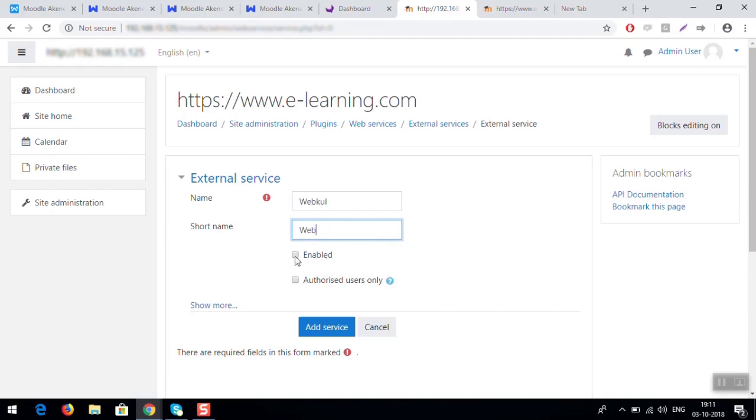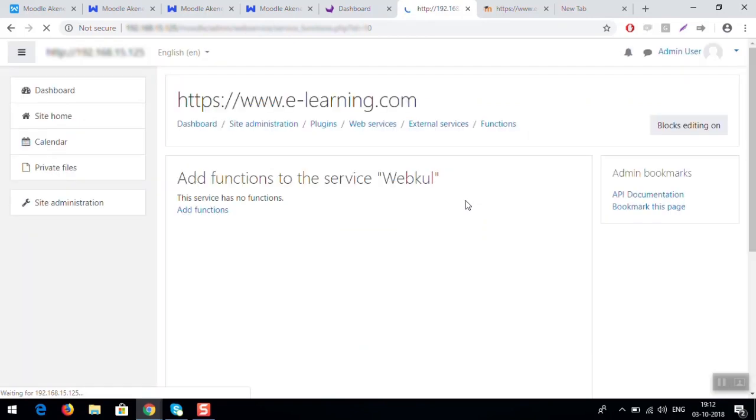You have to click enable and click on the add service button. You have created your external service.